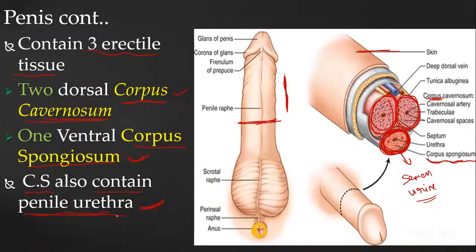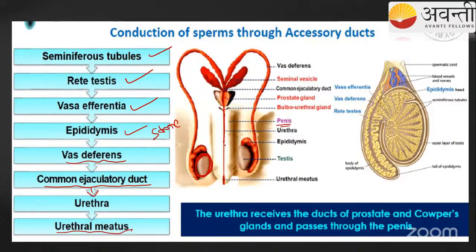The penile urethra is the urethra that is present in the penis, and it carries the semen. Finally at the urethral meatus, it is released.